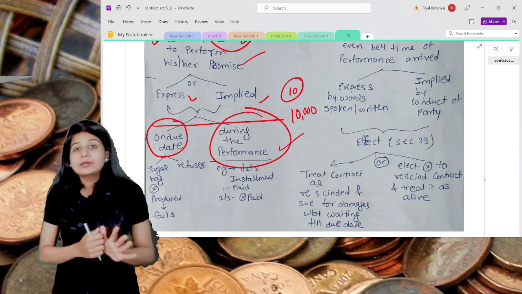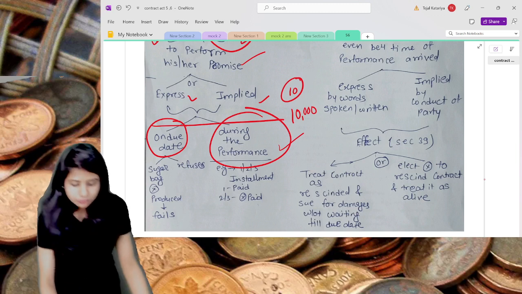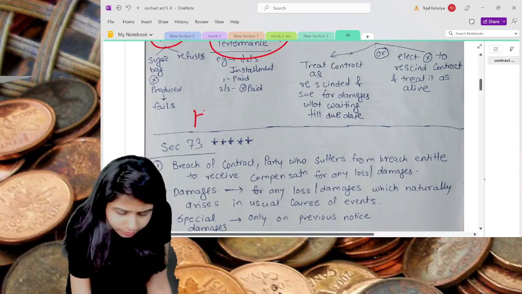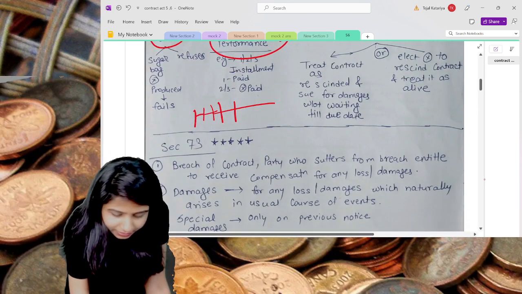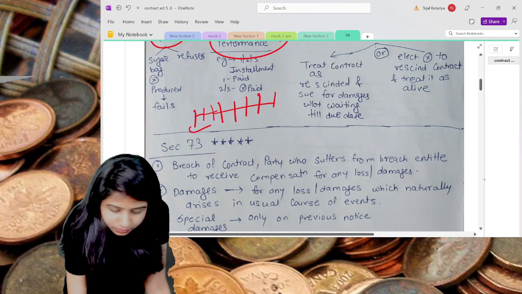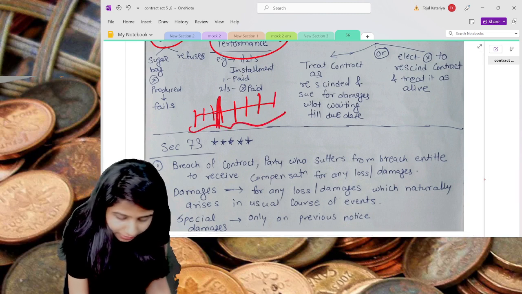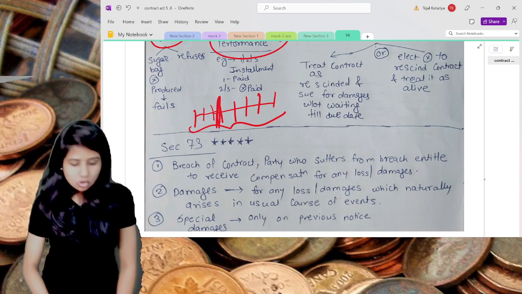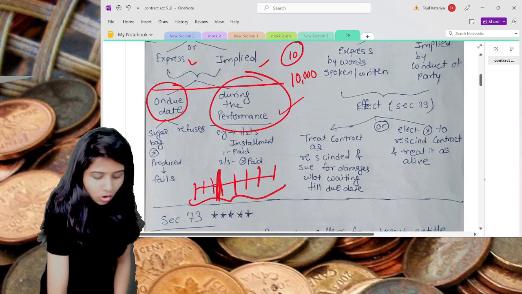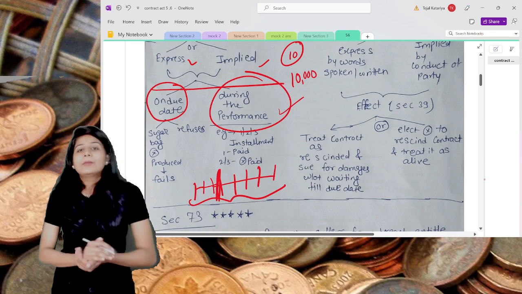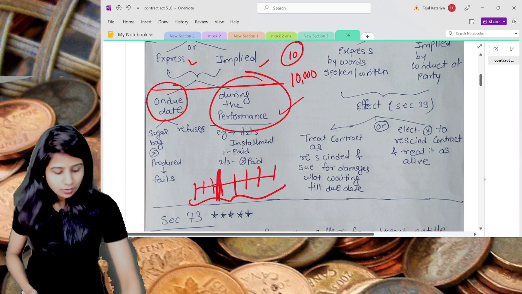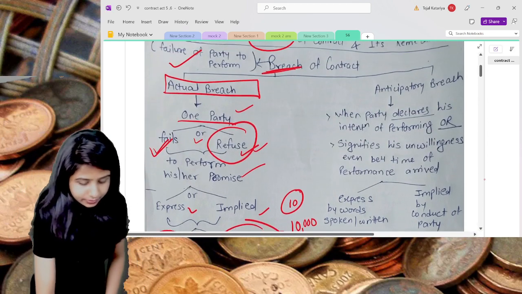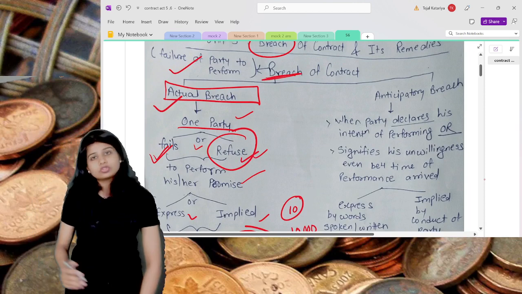This is nothing but a breach during the performance of the contract. So either it will be during the performance or on the due date, but obviously you are going to breach the contract. That will be the actual breach of contract.